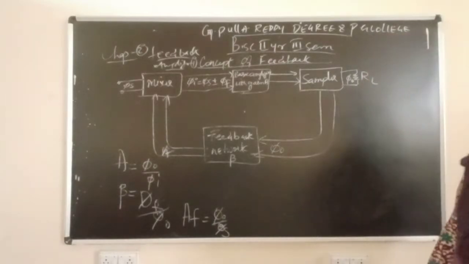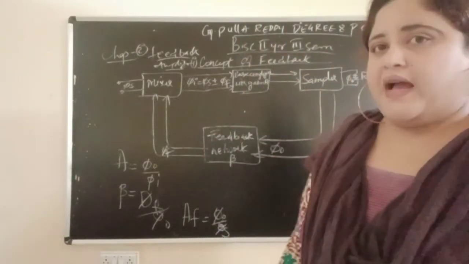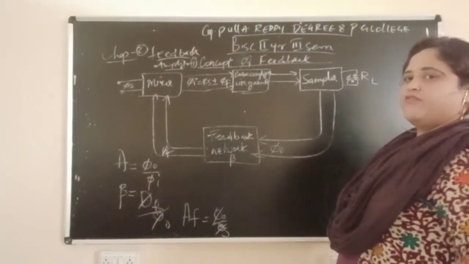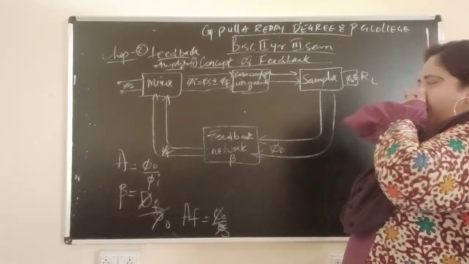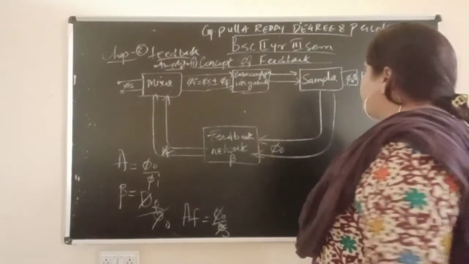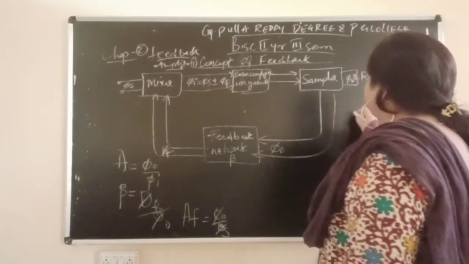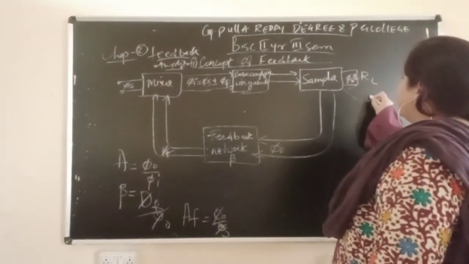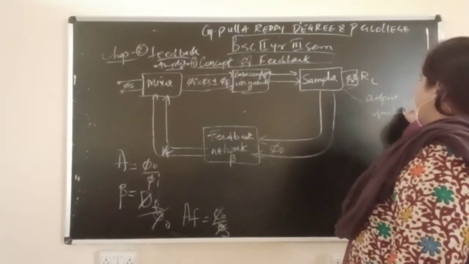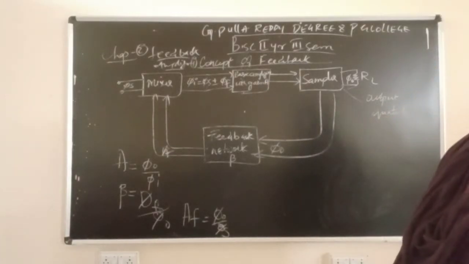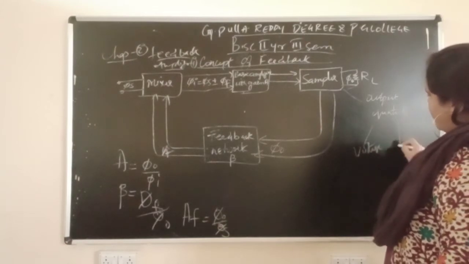Now, first we are dealing with the back side, like here. Sampler. The first operation will start from the sampler. The concept of feedback means first it will start from where? Sampler. Okay. The sampler will sample the output quantity, whether the output quantity is voltage or current.